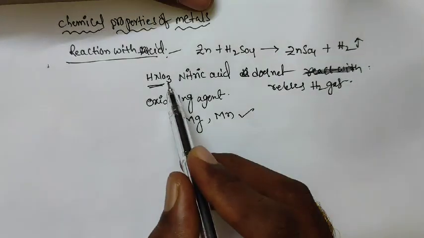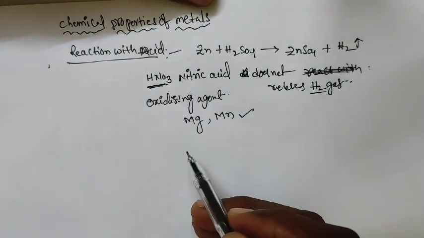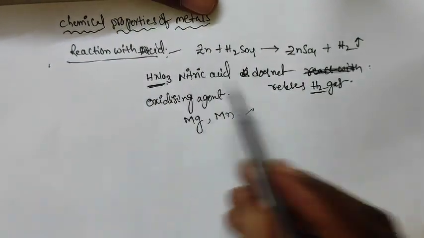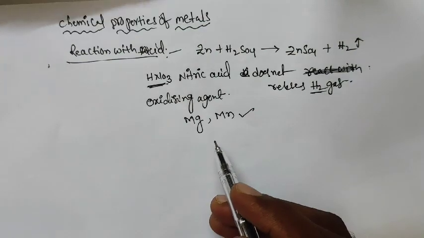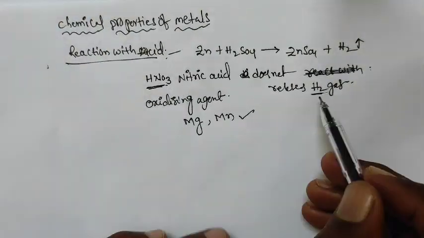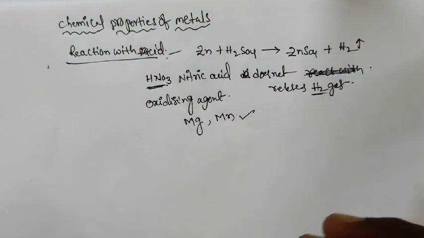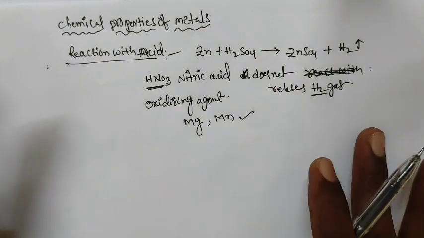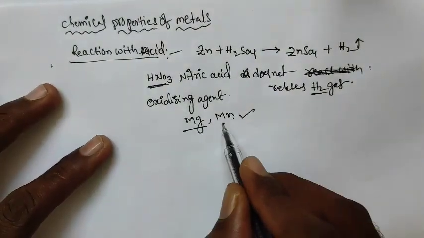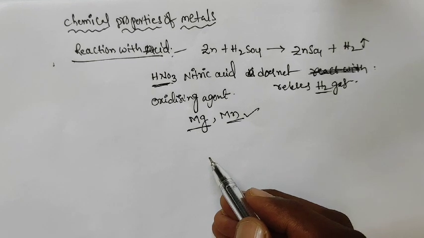With HNO3, the remaining metals do not release hydrogen gas. It is released as H2O, water. Nitrogen, NO2, oxygen and the hydrogen combine, so it releases only water molecules, not hydrogen gas. But Mg and Mn release H2 gas.